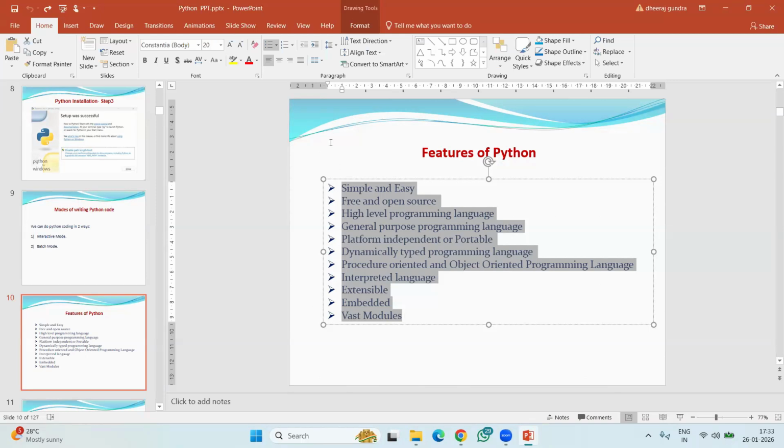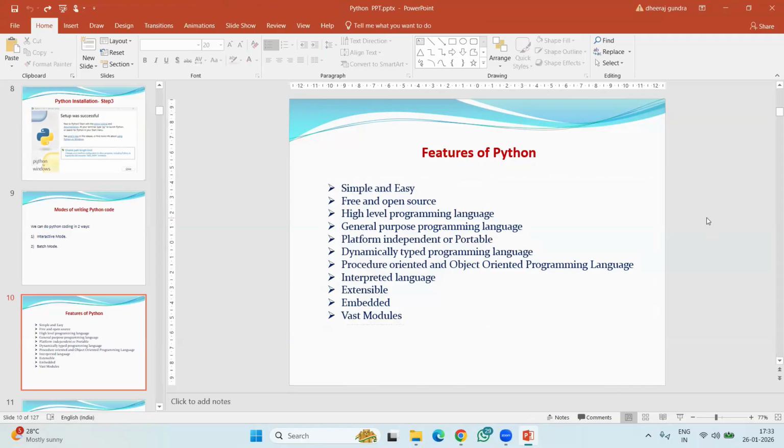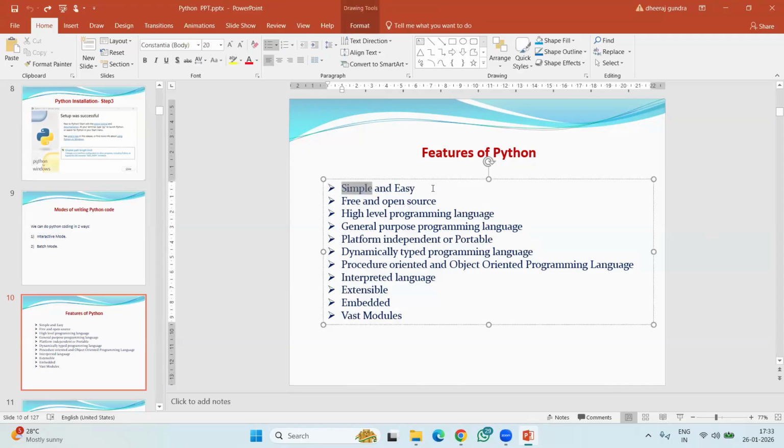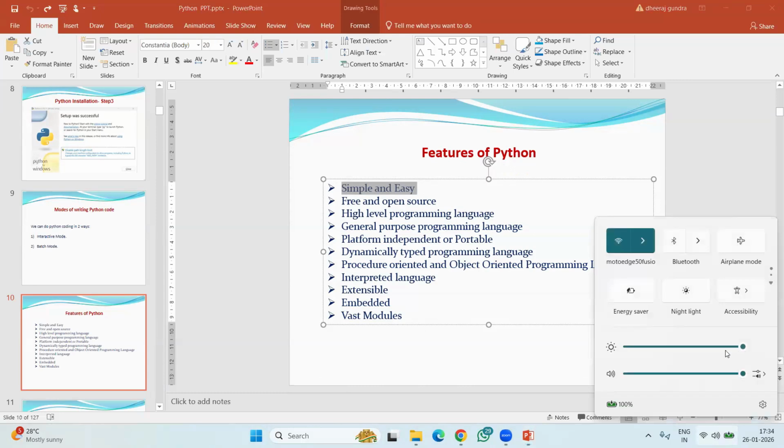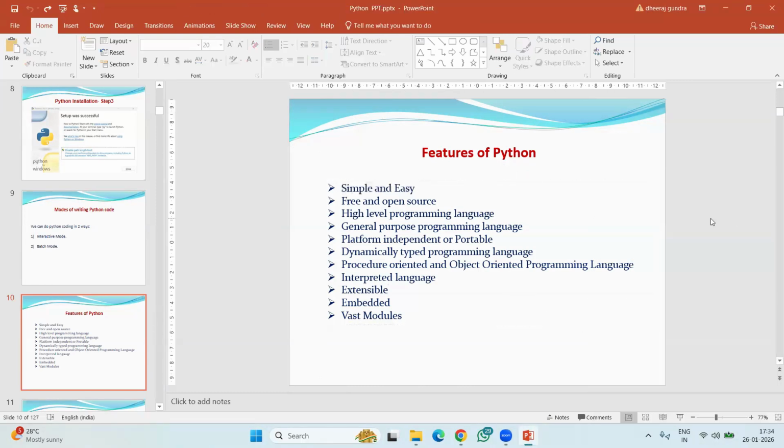Fine, let me start. First one is what? Python is simple and easy. This point I already explained previously, but once again I'll repeat it with some new examples. Python is simple and easy. Compared to C programming, C++, Java, .NET, there are so many different types of programming languages available in real time. But compared to all these programming languages, Python is very simple and also easy.